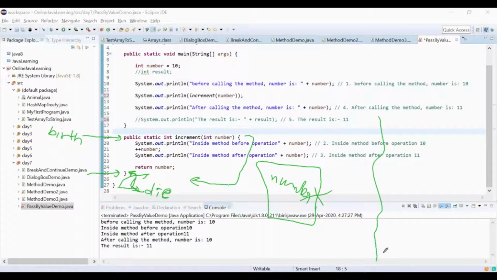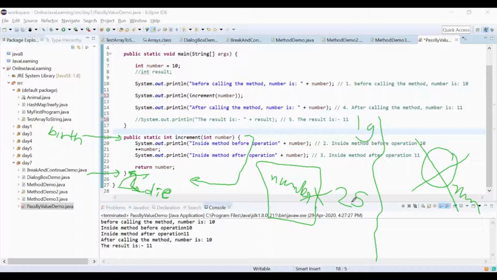So in memory, this is my memory. It has this number variable for some time when we come to line number 19, and this number variable dies when we reach line number 25. Nothing exists. So the life of variables and everything inside a method only survives while we are in the method block.